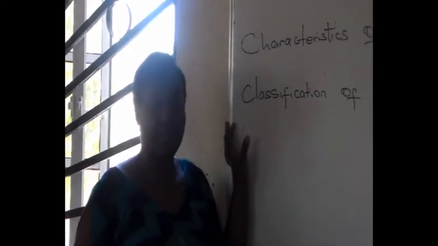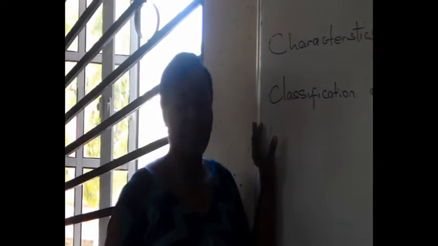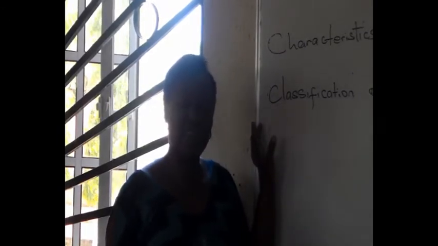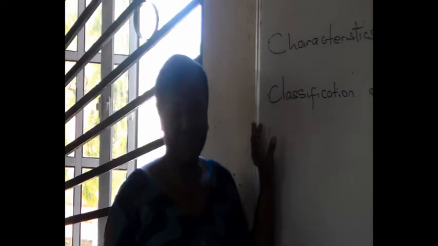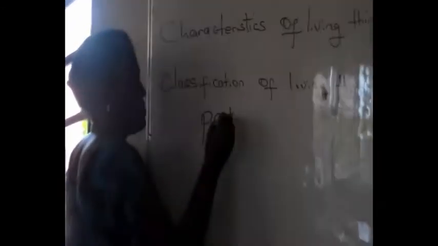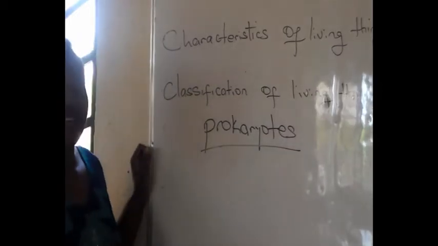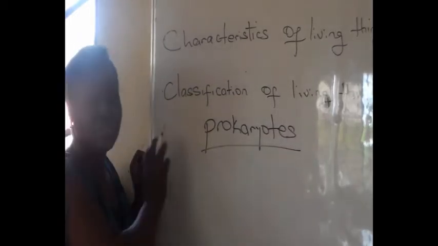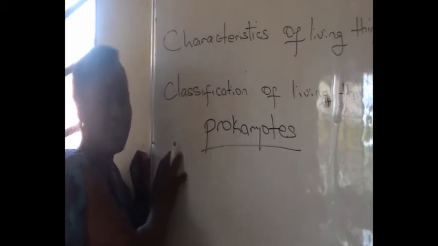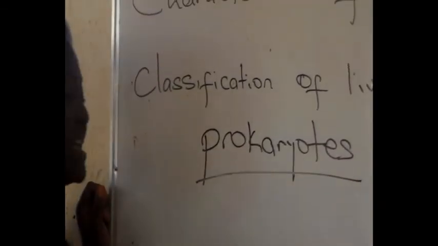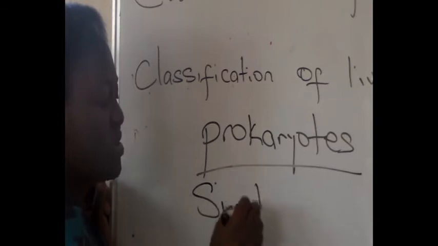Under Monera we have bacteria, we have blue-green algae. Why do we place them under Monera? Let's look at the characteristics of Monera kingdom. Organisms in Monera kingdom do not have a definite nucleus. So we call them prokaryotic, or prokaryotes, because they do not have a definite nucleus. So bacteria belongs to this group. Blue-green algae belongs to this group. Not only that they do not have a definite nucleus, also they have the simplest cell structure.